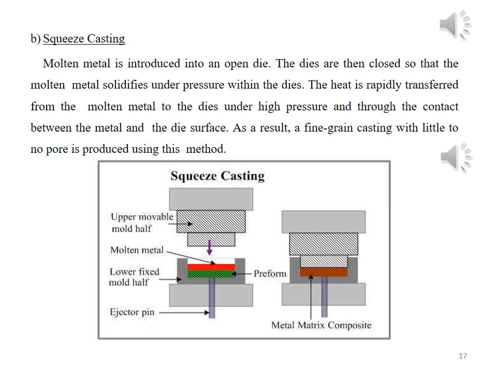As a result, fine grain castings with little to no pores are produced by using this method. In this method, we can use aluminium, copper or any other metal which we want to use as a matrix phase.